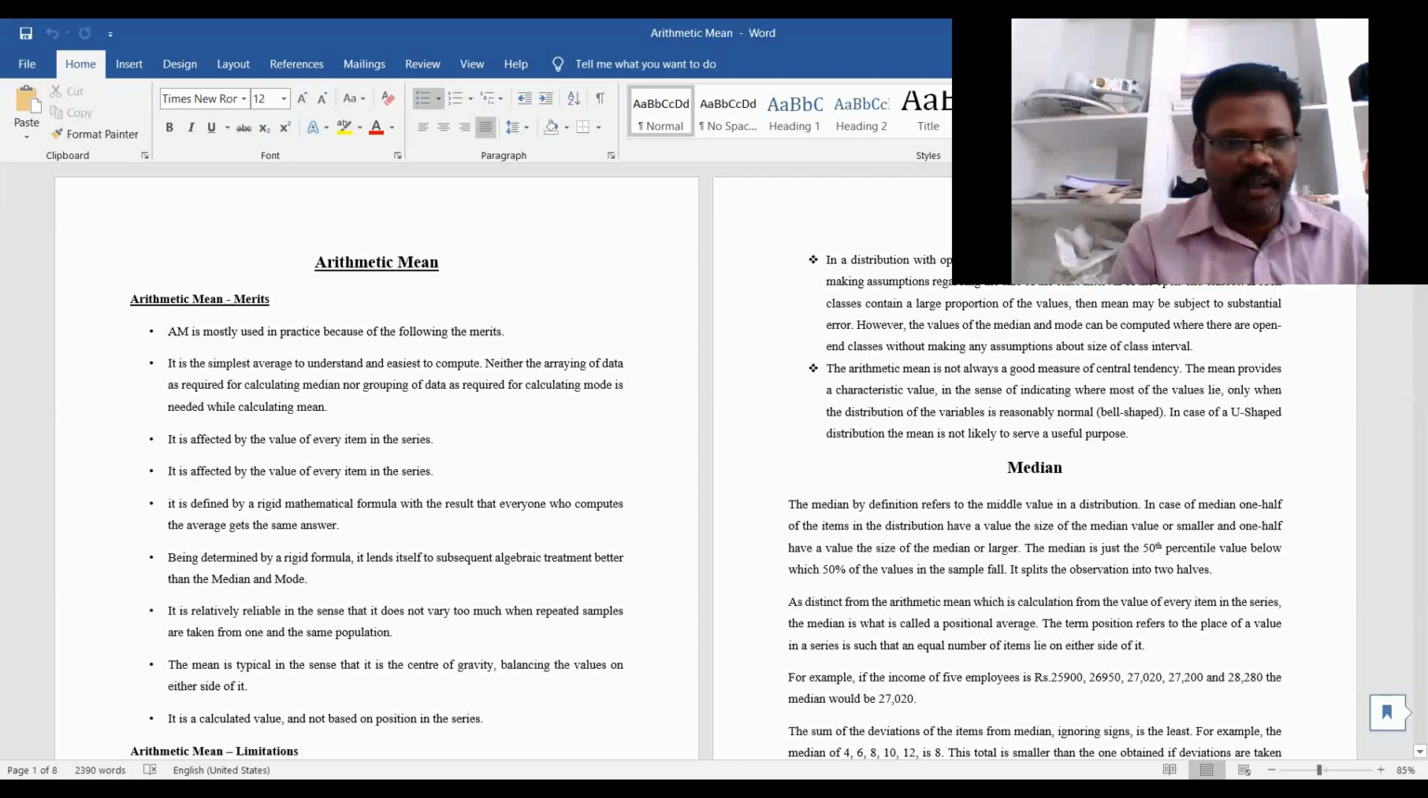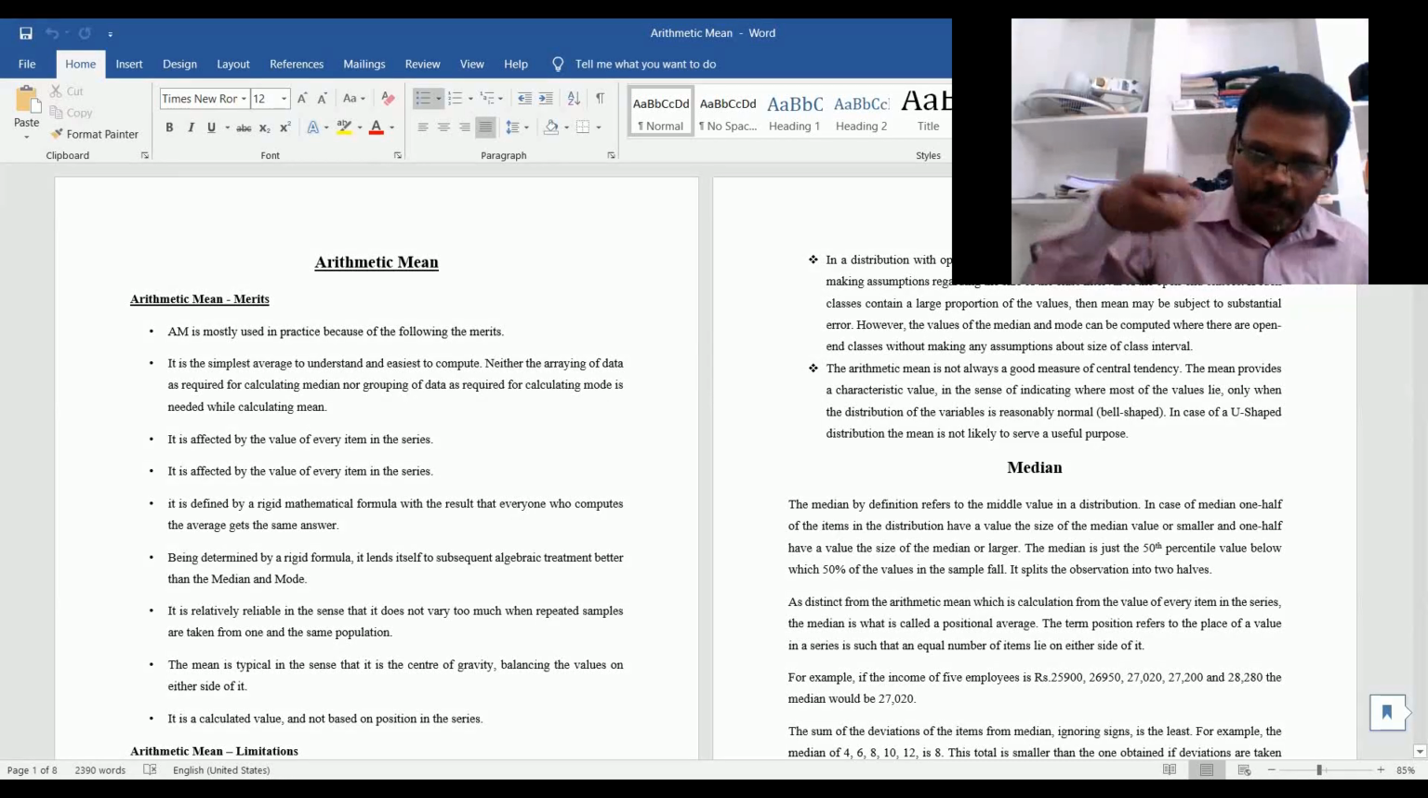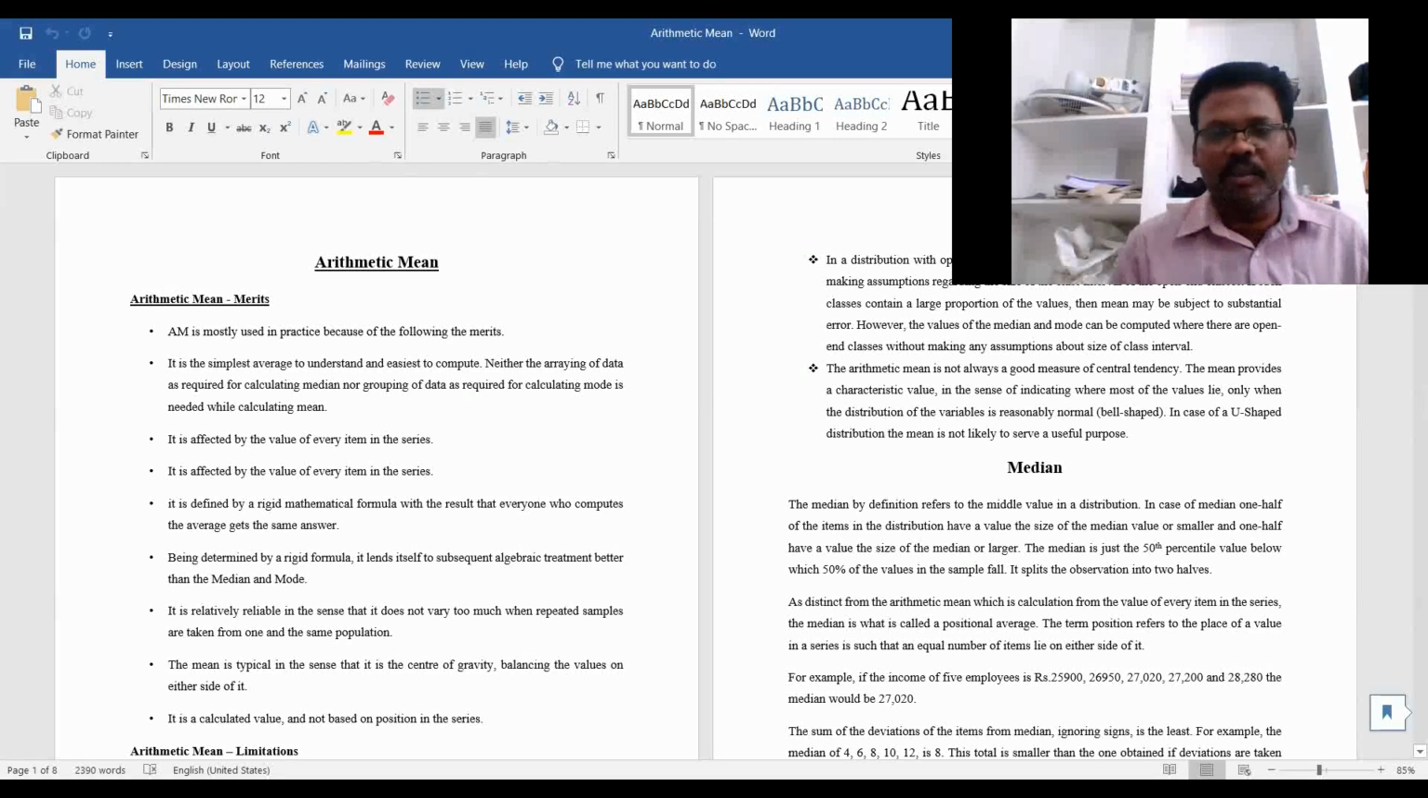Already I told you the arithmetic mean is mostly used in practice. Many people are using it, so that's why it became more popular. Why are many people using this method, and why did it become more popular? We can understand this based on the following merits. First, it is the simplest average when compared with others. It is very simple to understand and easiest to compute.